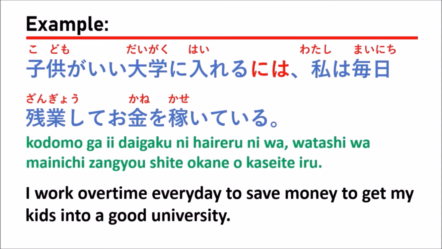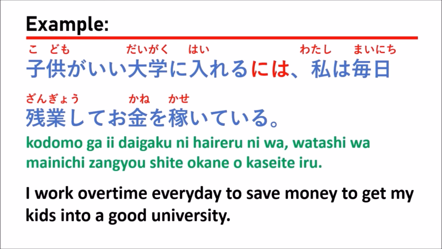In this sentence, the verb that is used is 入れる. 入れる means to enter, to enter the university, or to get into the university, the good university. So in this sentence, the verb that is used with ni wa is 入れる.